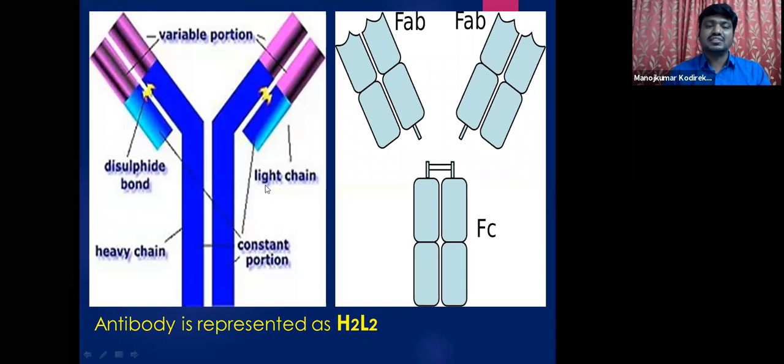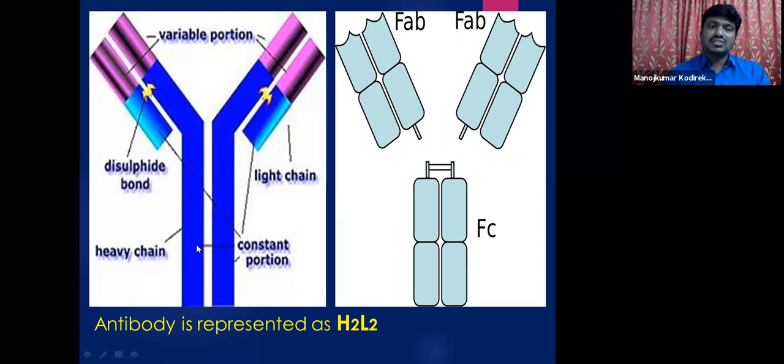This is one light chain and this is another, and these two are identical. So each antibody consists of 4 chains, of them 2 identical light chains and 2 identical heavy chains.